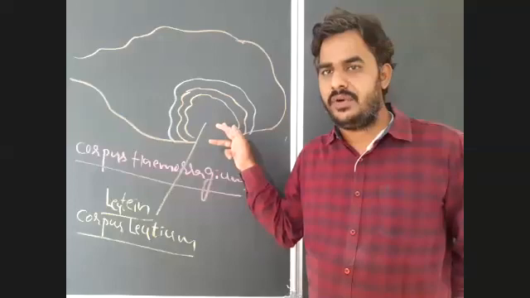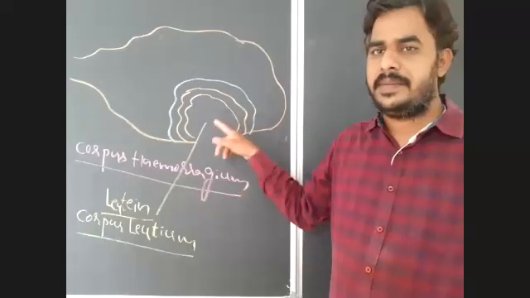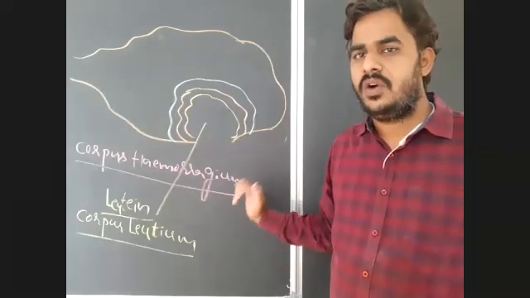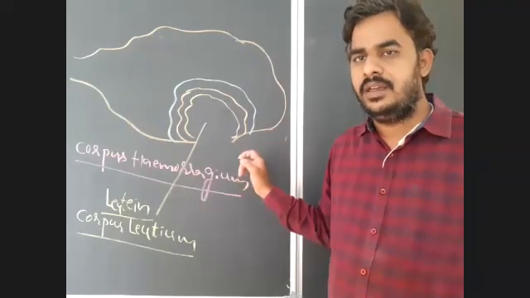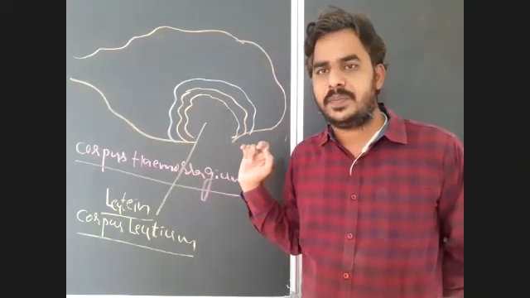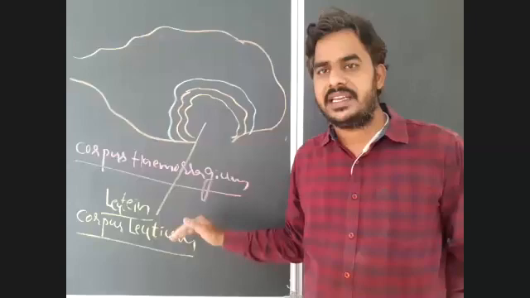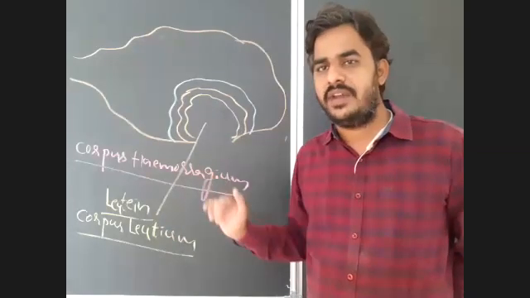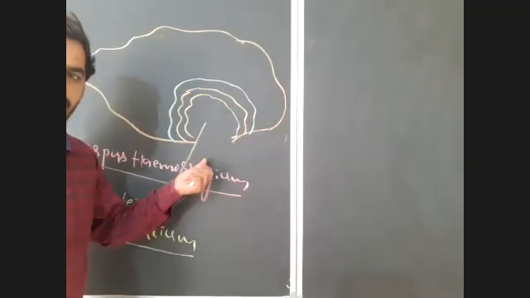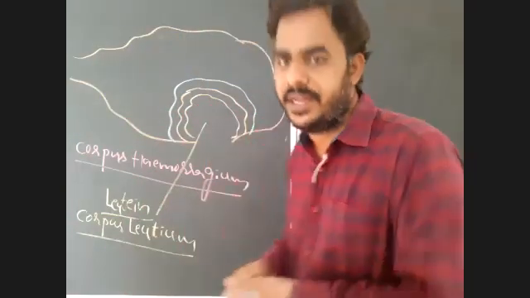The ruptured Graafian follicle modifies into a yellow color body known as corpus luteum. This corpus luteum acts as a temporary endocrine gland and secretes the pregnancy hormone in female, that is progesterone. So progesterone is secreted by corpus luteum. Very important that we have to remember.